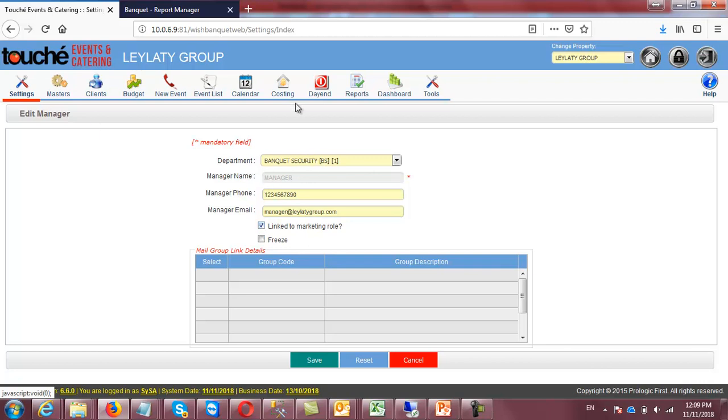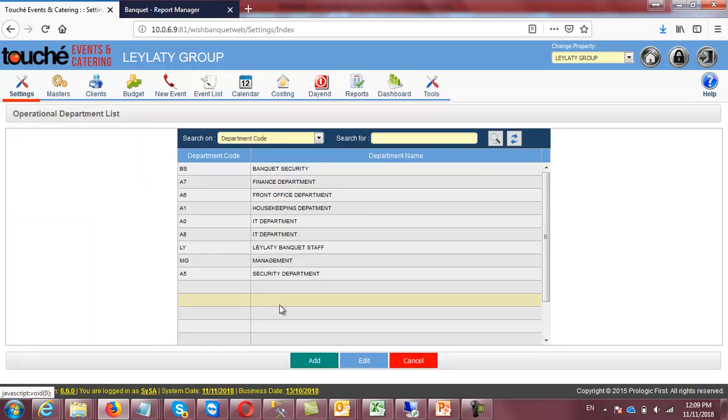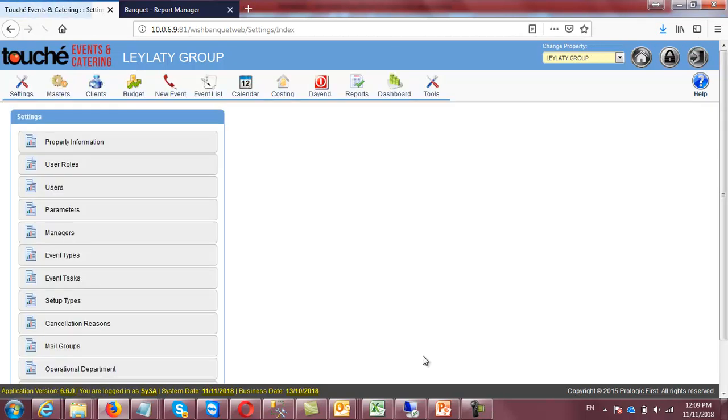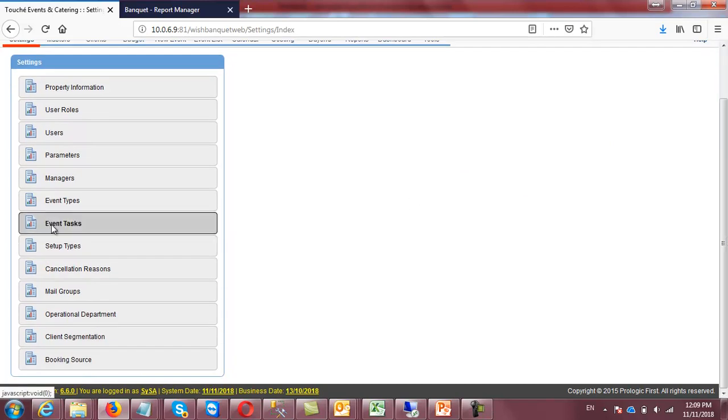So you see, you are supposed to link the department here. It means before creating the managers' names, you have to create the operational departments. You have to finalize the operational department list first. It will be used here in manager side as well as event task side.